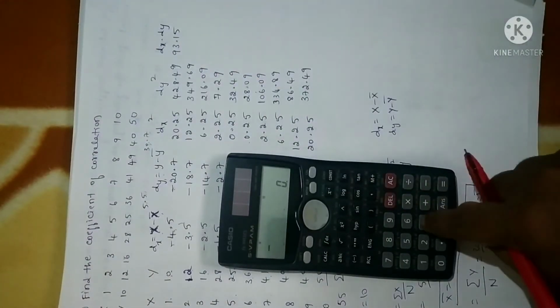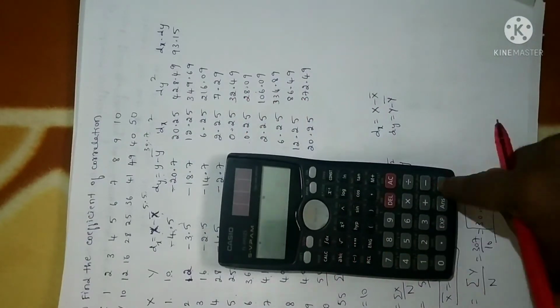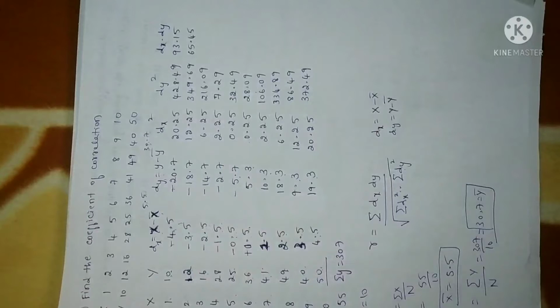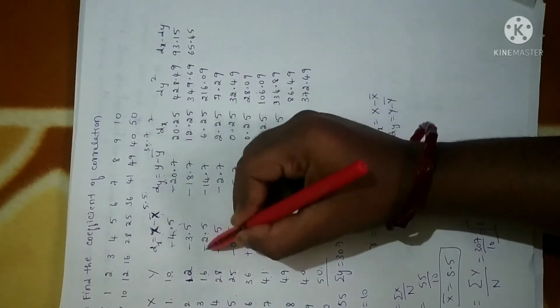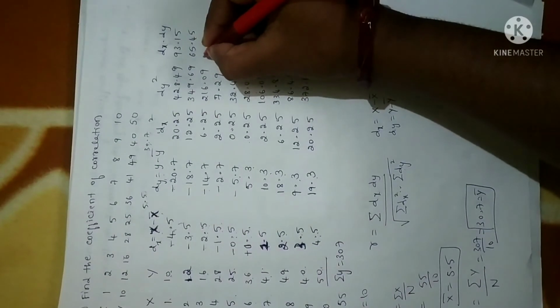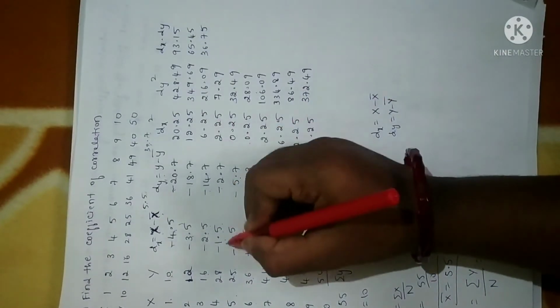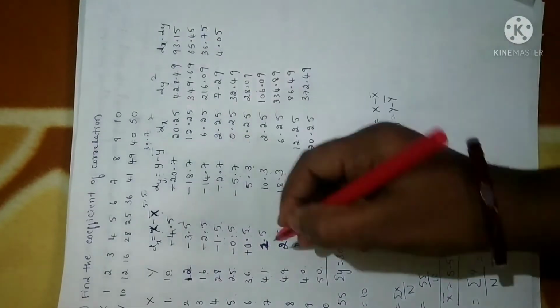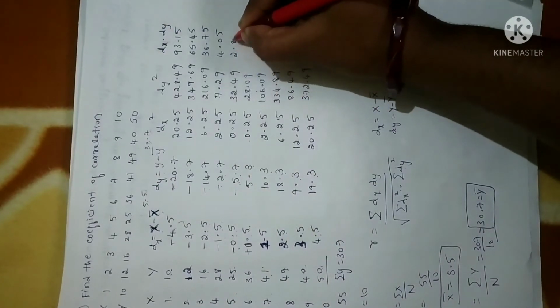Fine. Similarly, 3.5 into 18.7, so 65.45. Clear? Similarly, minus 2.5 into minus 14.5. Minus into minus will become plus, so 36.75. Next, minus into minus plus 1.5 into 2.7 is 4.05.